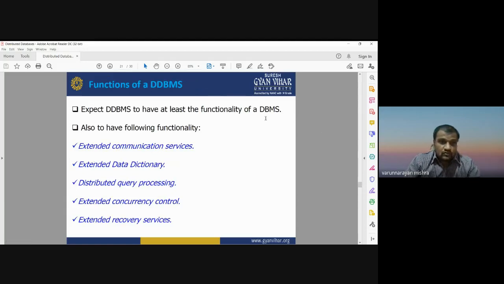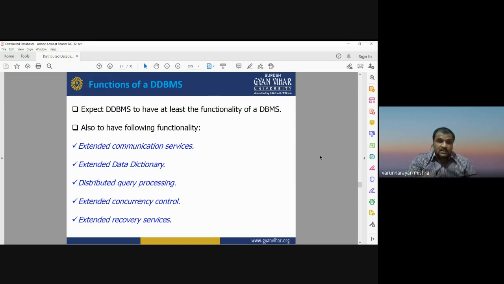So what are the functions of a distributed database management system? It has the following functions. It has an extended communication network and an extended data dictionary. It has the facility for distributed query processing, because the database is distributed at different locations, so the query can be performed on any site on the network. It also has extended concurrency control and extended recovery services. Query, concurrency, and recovery are the important properties of a distributed database management system.